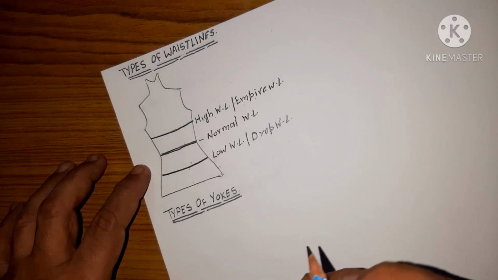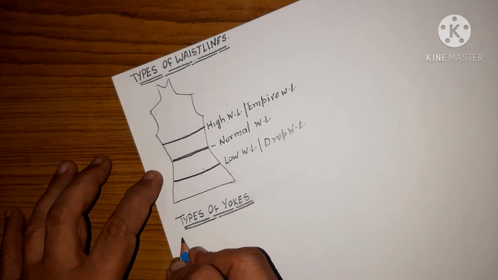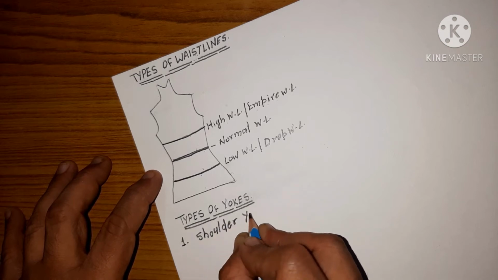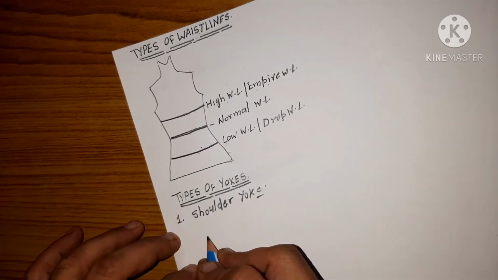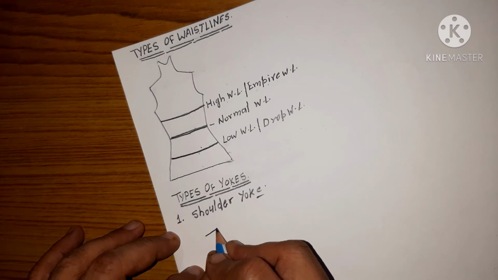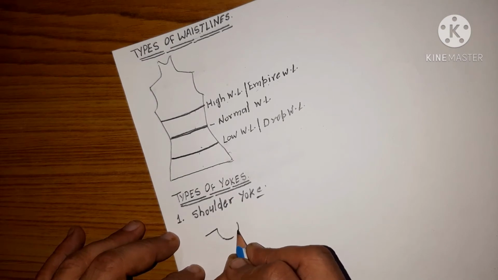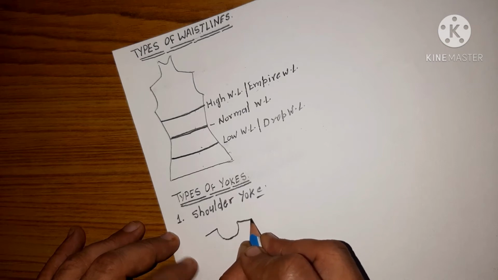There are 3 kinds of yokes. The first one is the shoulder yoke. A shoulder yoke is a yoke which is connected to the shoulder, as the name suggests.